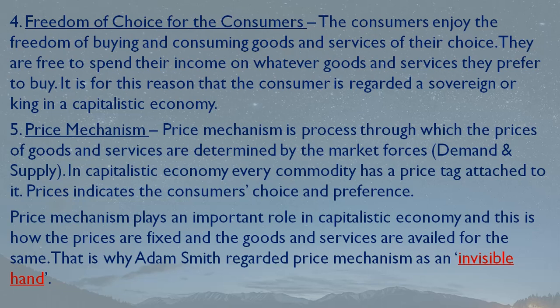If he can afford the commodity, he will buy it. If he cannot, then he will not purchase it, and he has to look for other items. And this price mechanism plays a vital role, and this is coined as the invisible hand by Adam Smith, the father of economics.